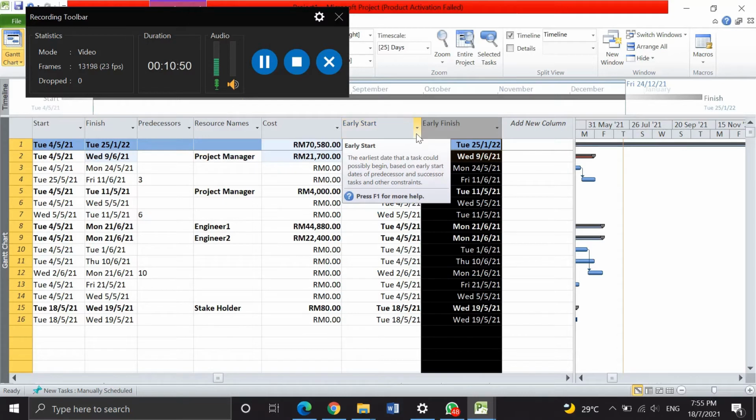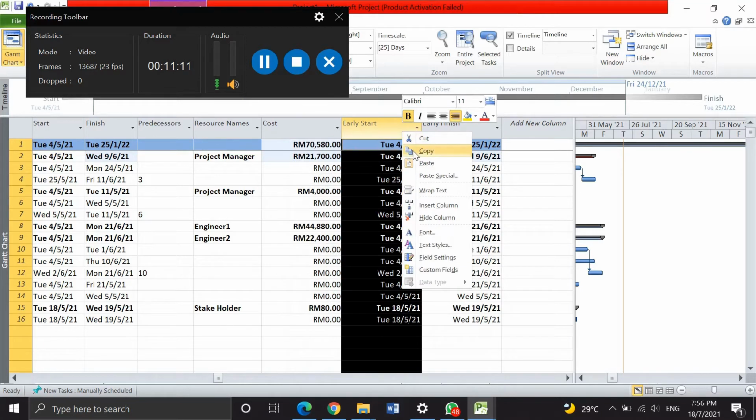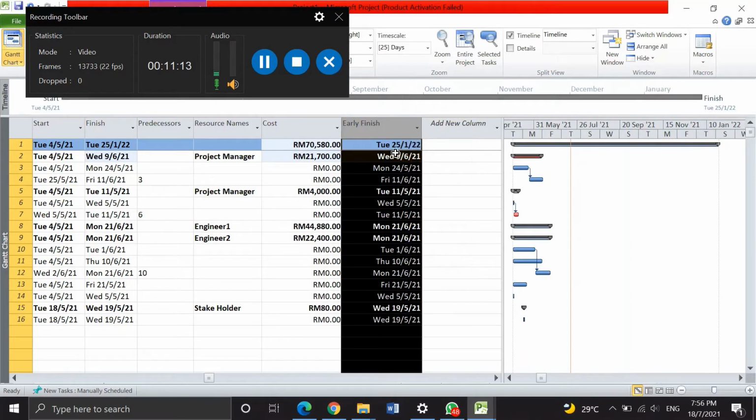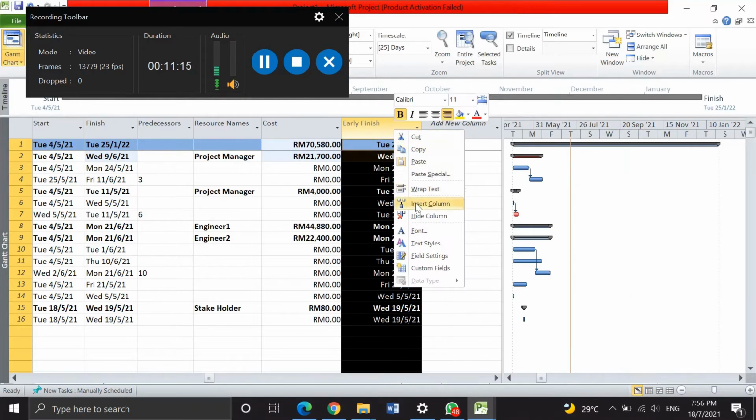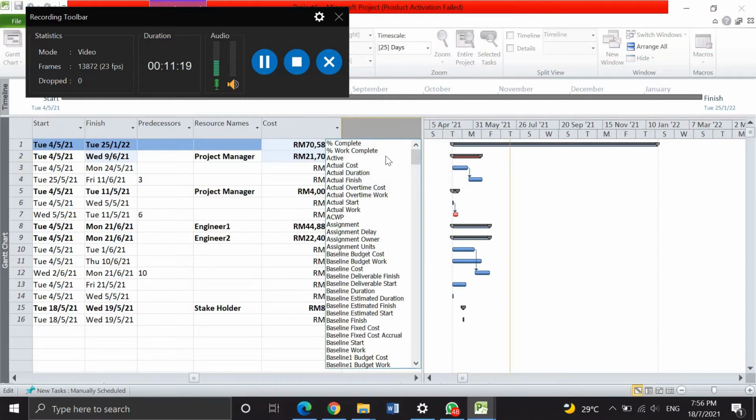Next, the late start and late finish. For the late start and the late finish, we just choose from this one. We have to hide first, because this one I don't want to use, so I hide the column. And we have to add the new column.